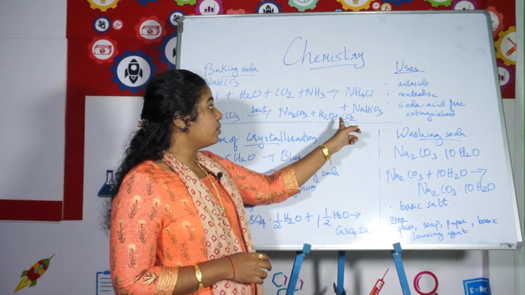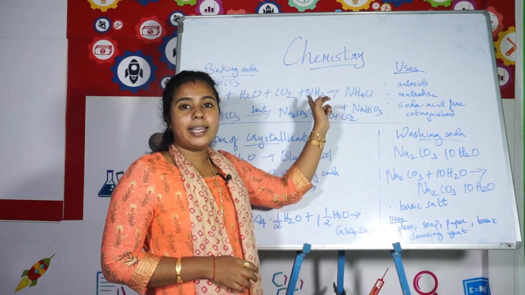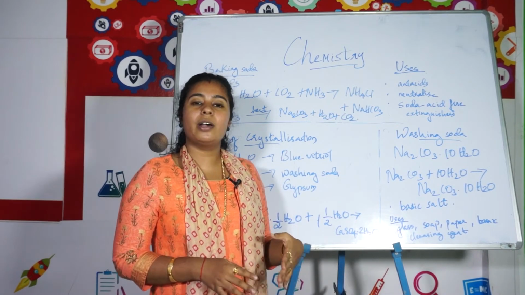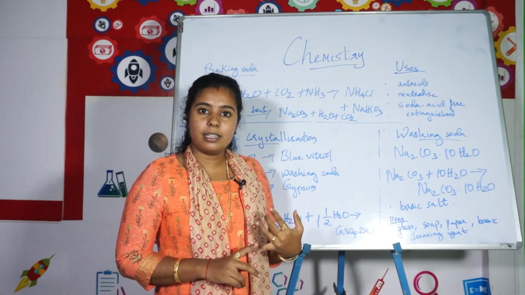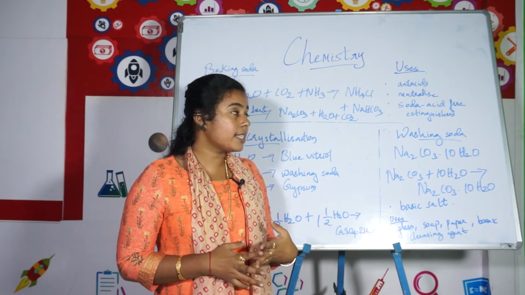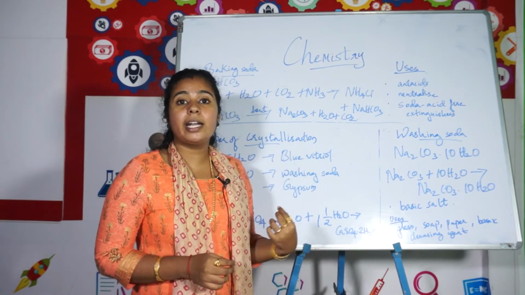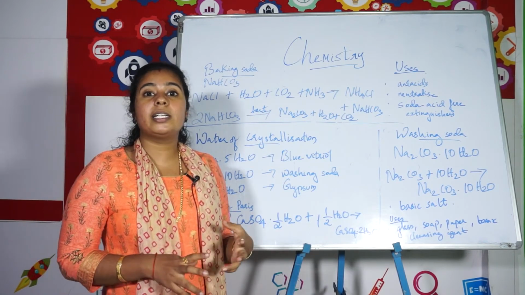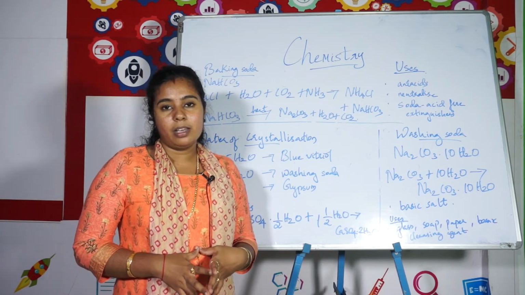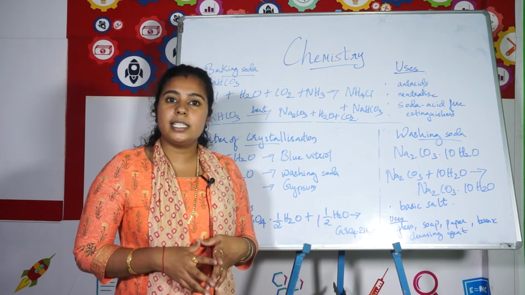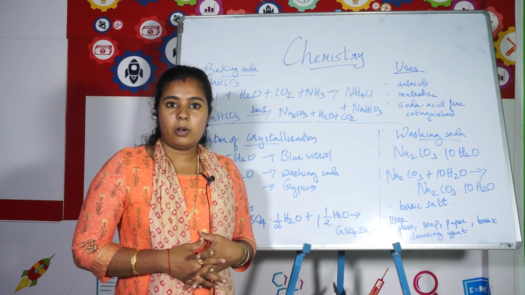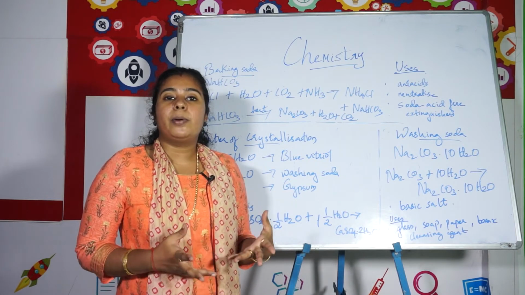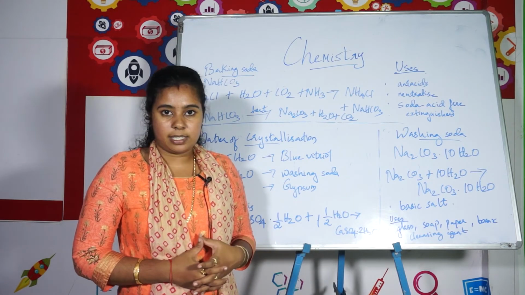Okay, we have to say the uses of baking soda. Baking soda has many uses as it is used for preparing snacks like bread, cake, bun, etc. Then it is an important ingredient in antacids, because it can neutralize the acidity, the excess acids. So it is an important ingredient in antacid.